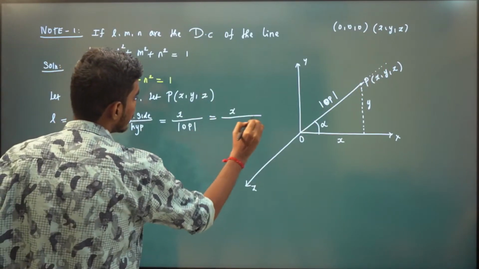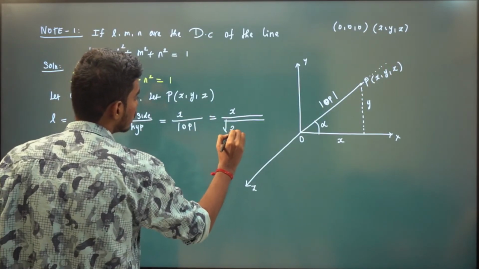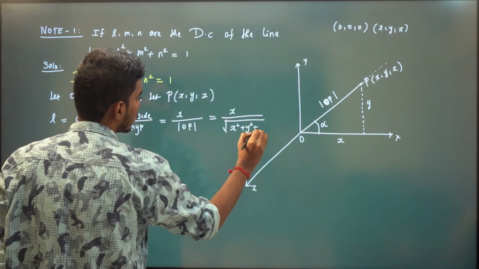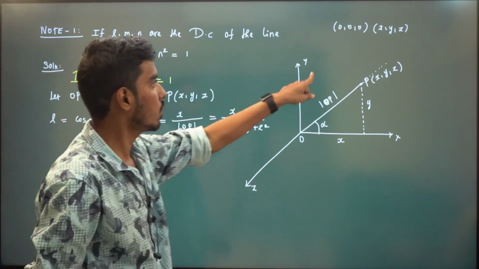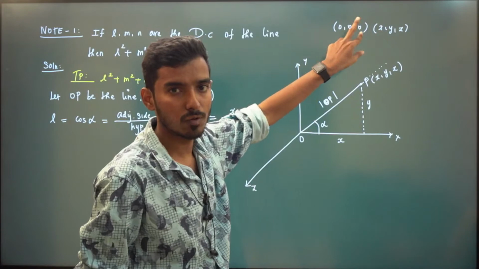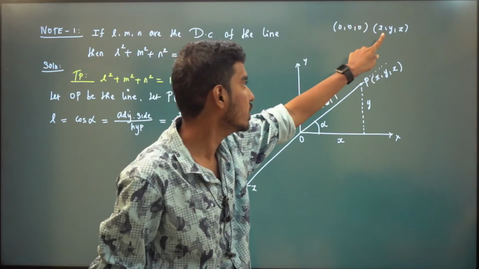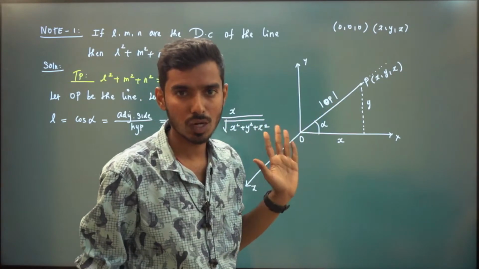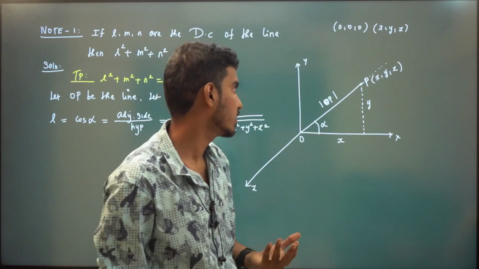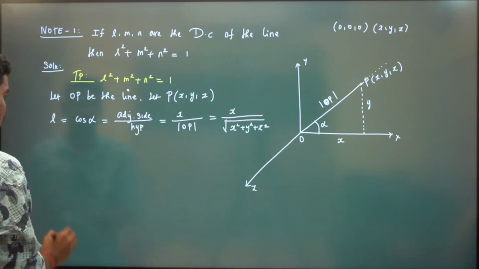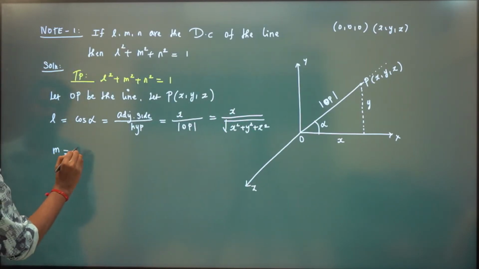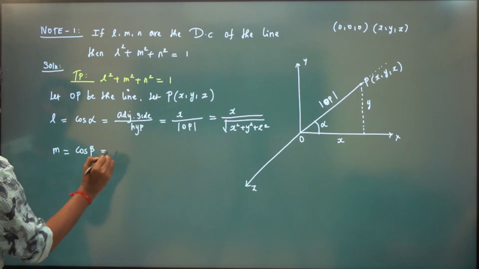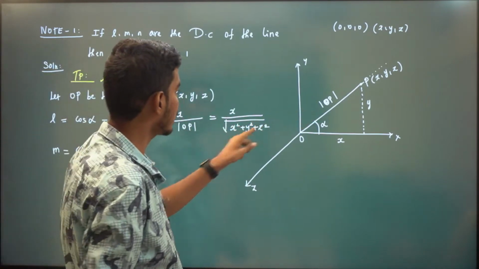So we have x divided by, the length of OP is the square root of x square plus y square plus z square, right? So the square root of (x minus 0) whole square, (y minus 0) whole square, (z minus 0) whole square. Very simple, right? It's the distance formula that we come across in 9th, 10th standard. So this is our cos alpha. Now similarly, what is your M? M is cos beta. So now this is our cos beta, right?